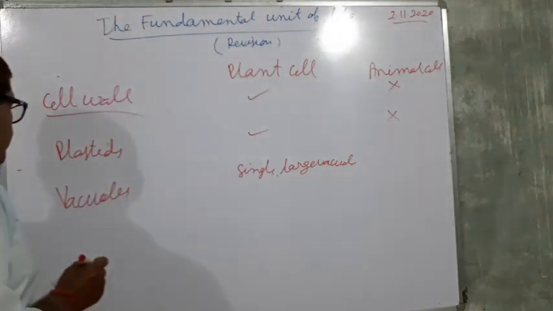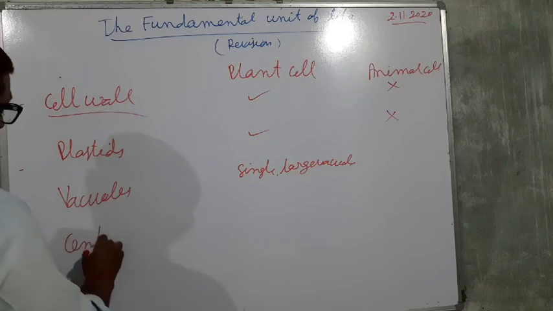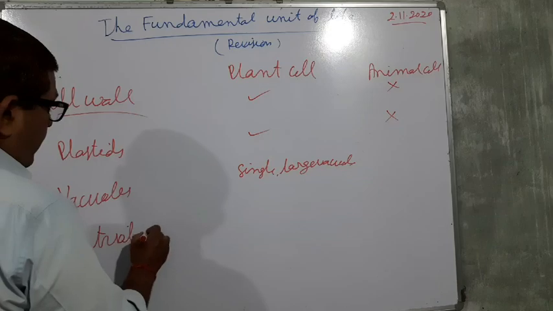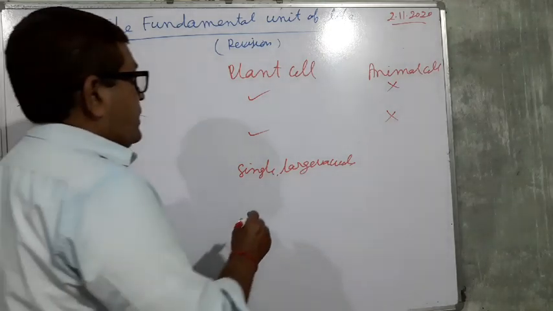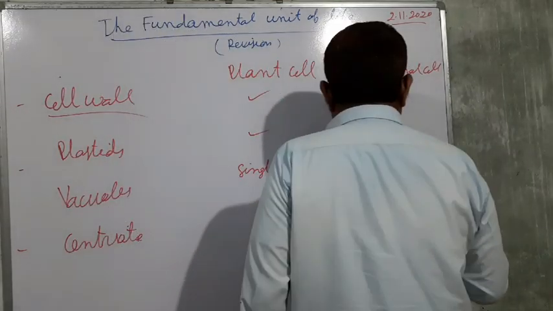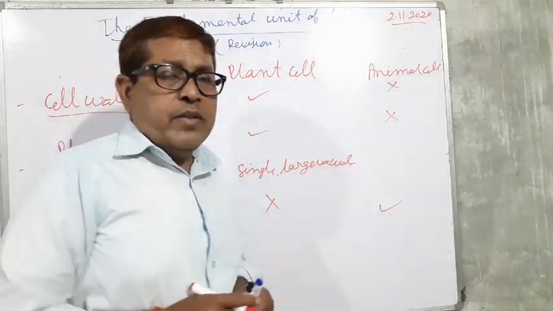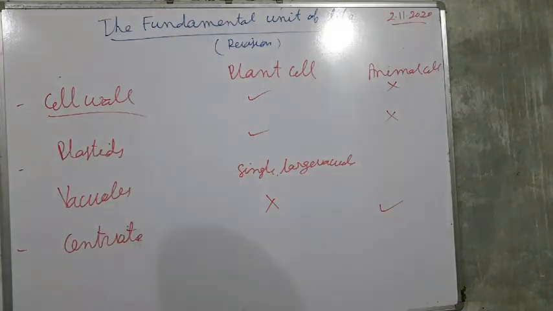And after that, centriole and centrosome. In the plant cell, they are absent, while in the animal cell, they are present. So these are a few important differences between the plant cell and the animal cell.